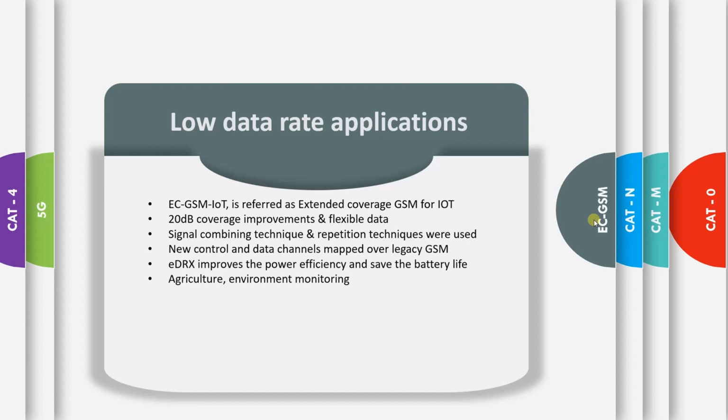Signal combining techniques and repetition techniques are used here, and discontinuous transmission is also allowed in EC-GSM, so that most of the time the sensors are sleeping, and we will not disturb the sensor by sending constant control signals like location updates and all. And it is mainly used in agriculture and environmental monitoring.